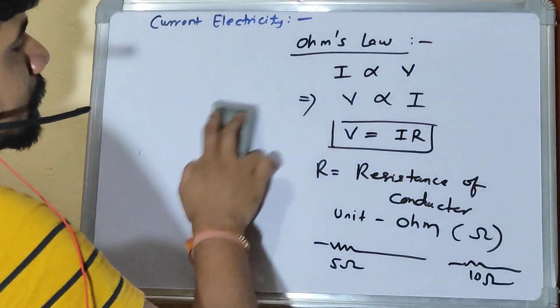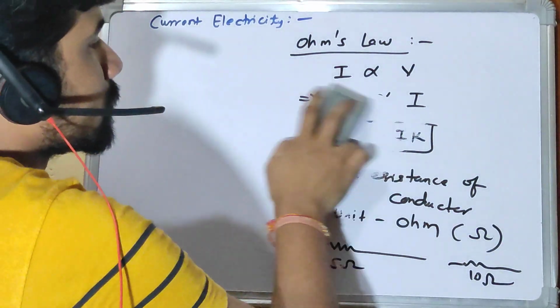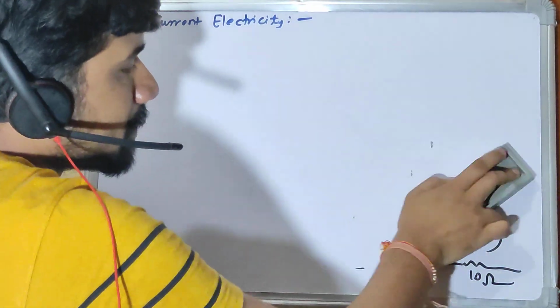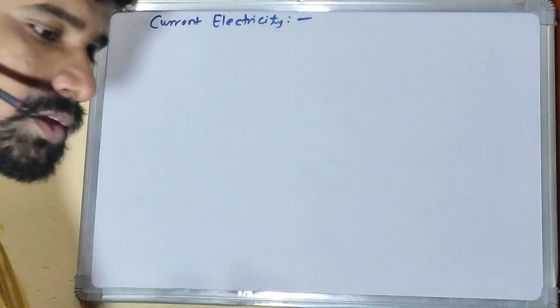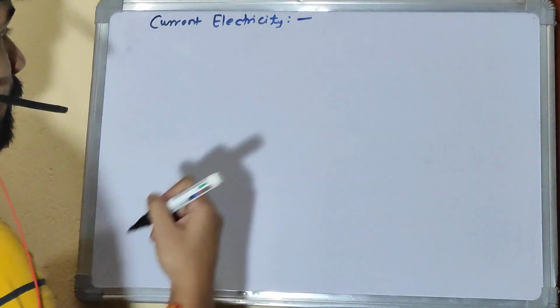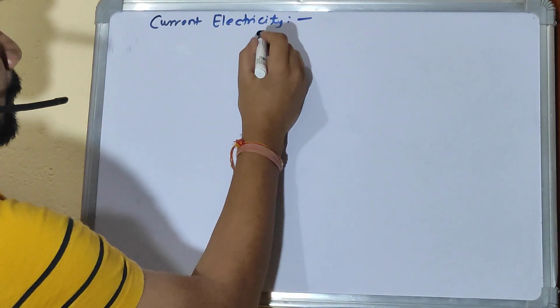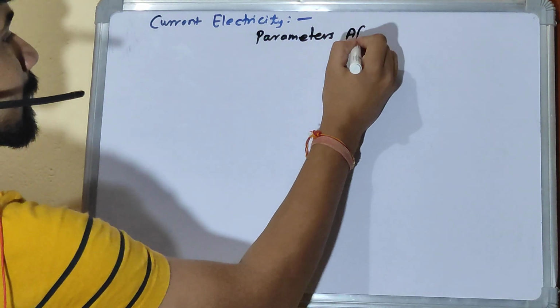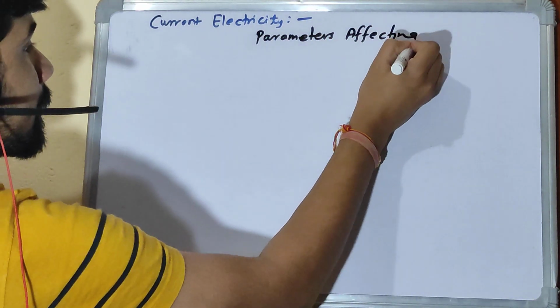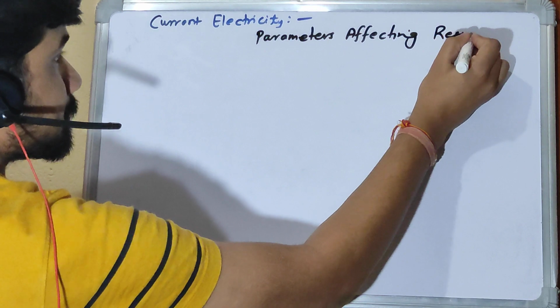Now let's understand what this resistance actually is and what it depends on. The topic is parameters affecting resistance.